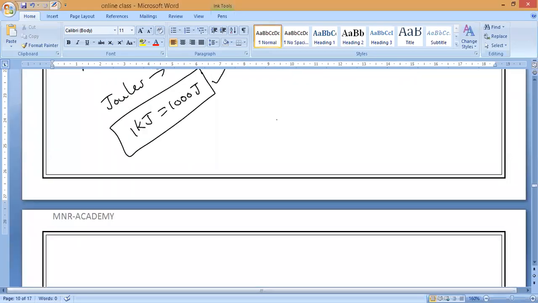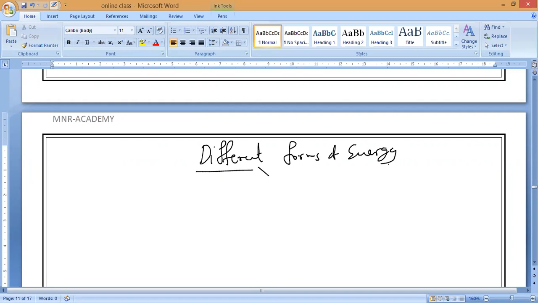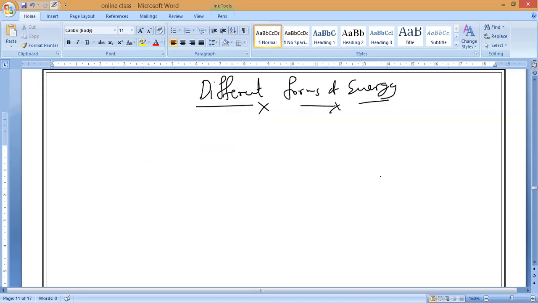Types of energies, or different forms of energies. Now you people tell me, what are the different forms of energies you know? Different forms of energy. Anybody? Kinetic energy, potential energy. Very good, Elmukil. So you know only kinetic and potential energy. Don't you know any other energy?